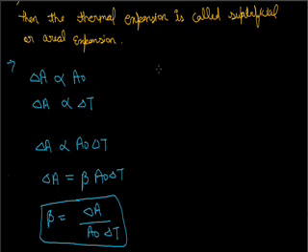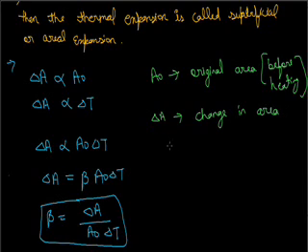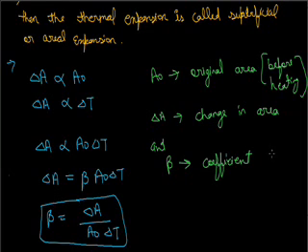Here A naught is the original area, that means before heating, delta A is the change in area, delta T is the change in temperature, and beta is the coefficient of aerial expansion.